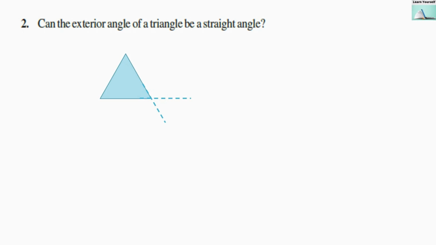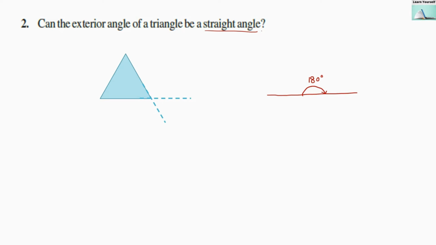Our second question is, can an exterior angle of a triangle be a straight angle? Now what is the meaning of straight angle? A straight angle is something like this, which has a measure of 180 degrees. So this is a straight angle.